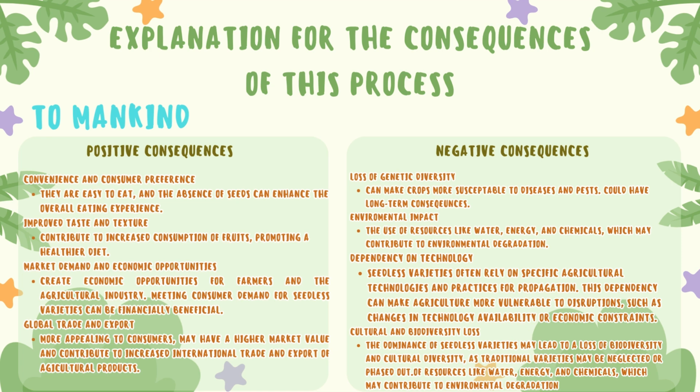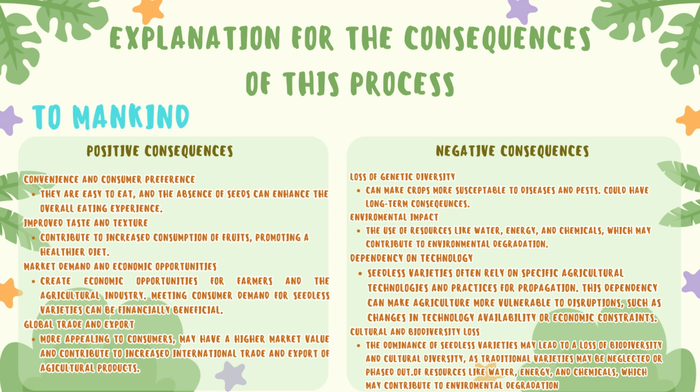The propagation of seedless fruits often involves limited genetic diversity, which can make crops more susceptible to disease and pests. This loss of diversity could have long-term consequences for food security. Next, we have the environmental impact. The agricultural practices associated with seedless fruit production, such as cloning and monoculture, can have environmental consequences. This includes the use of resources like water, energy, and chemicals, which may contribute to environmental degradation.